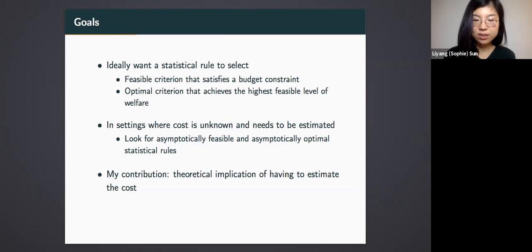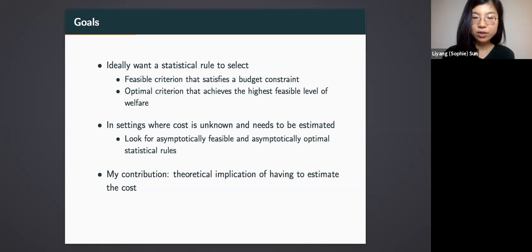Ideally, we would like the statistical rule to select a feasible criterion such that the budget needed to implement this criterion would not go over a fixed threshold and satisfies a budget constraint. But we would also like to select an optimal criterion in the sense that it achieves the highest feasible level of welfare.